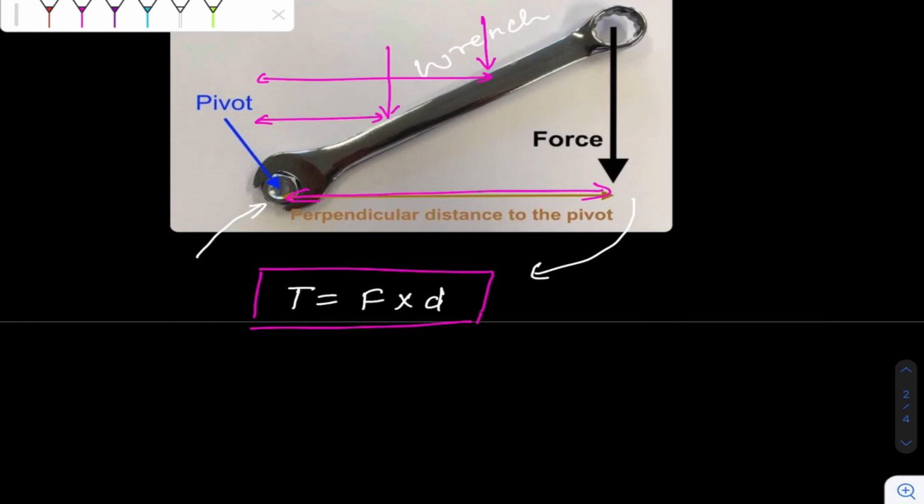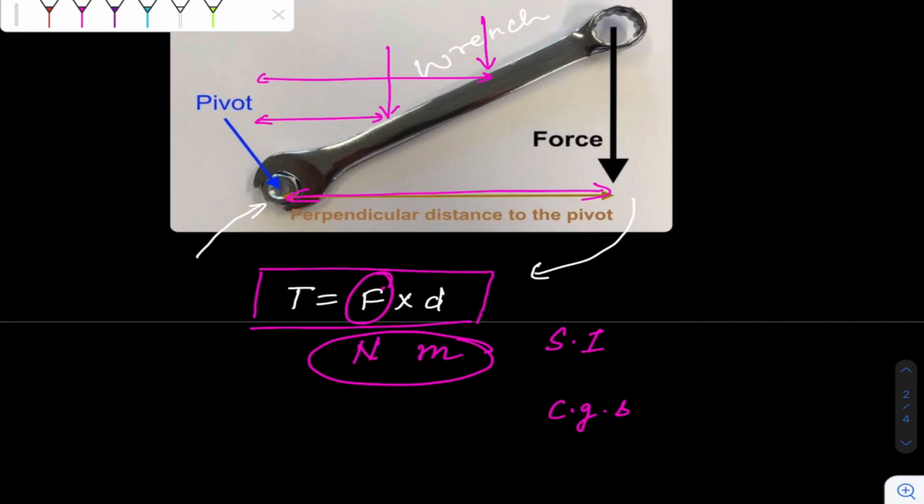Torque is a vector quantity and its SI unit is, when we are not able to find out the SI unit of a physical quantity, it is very easy to find out, and I have told you many times, if you know the formula behind the physical quantity, you can easily find it out. Okay, so force is measured in Newton, we all know, and distance is measured in meter. So if someone is asking what is the SI unit of torque, you will say Newton meter. This is the SI unit.